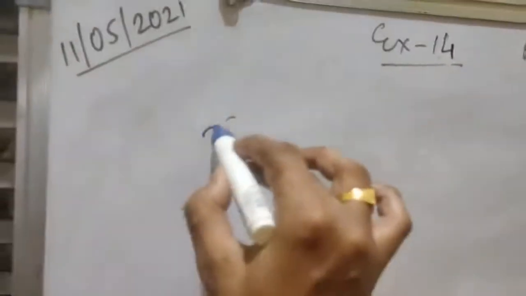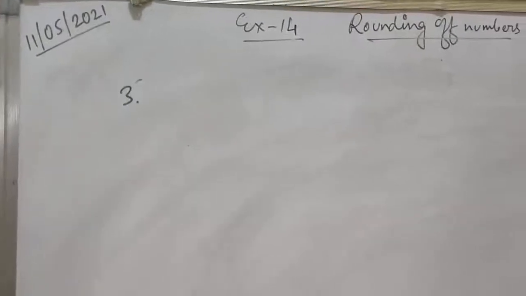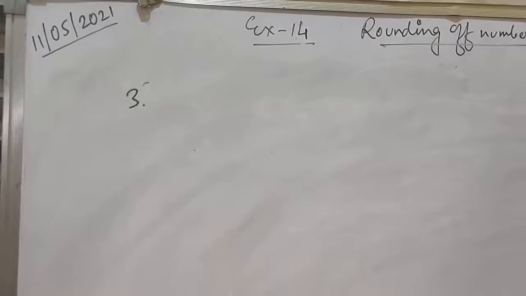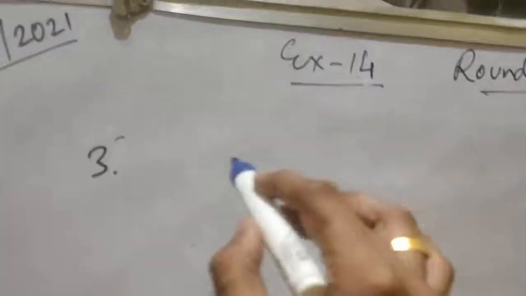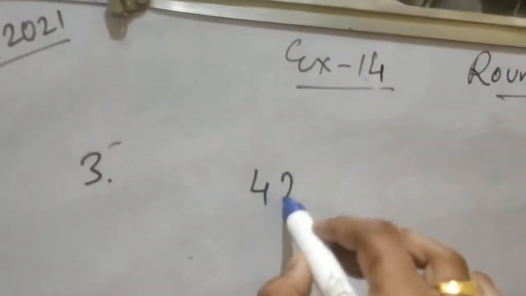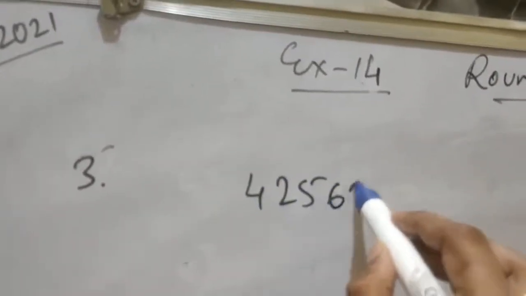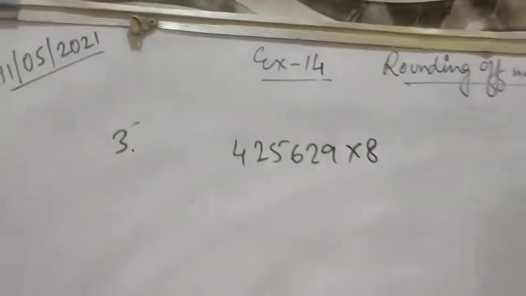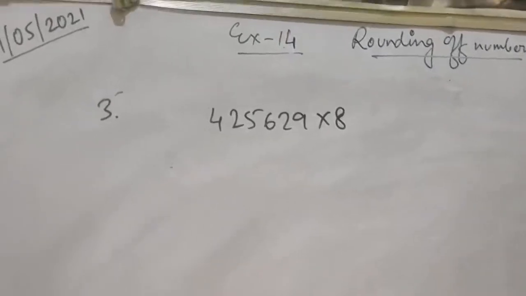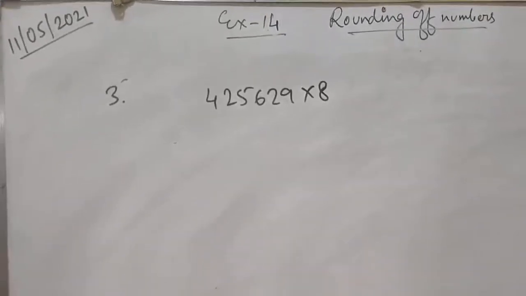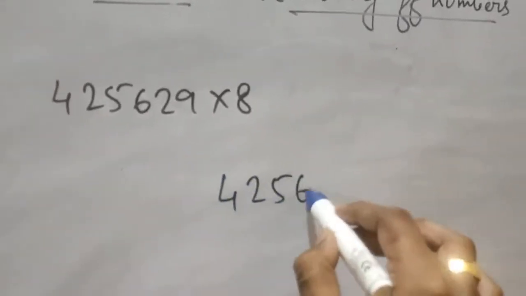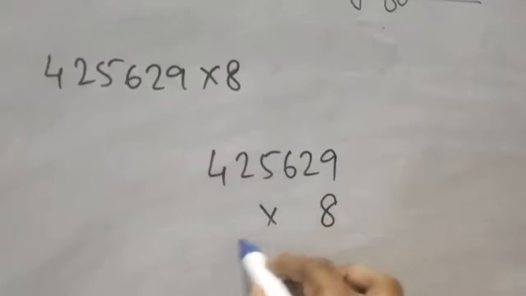Question number 3. Move to question number 3. Question number 3 says multiply and write the number sentence. Right? So the first question given is 4,26,759 multiply by 8. You have to multiply and write the number sentence. So multiply first, 4,26,759 by 8.